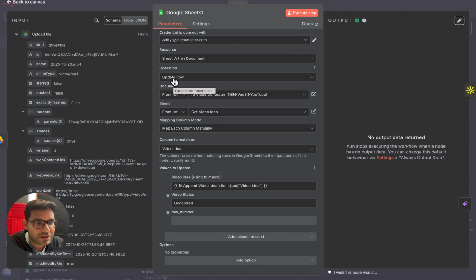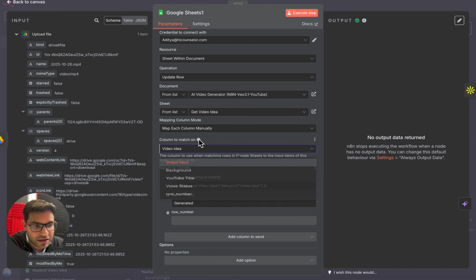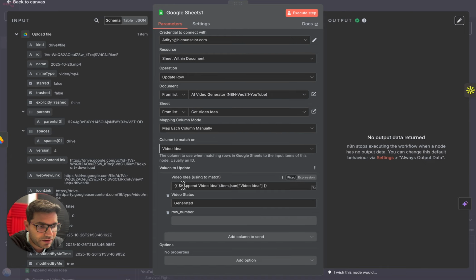Okay, so here once you select update row, you'll be able to see all the row names over here. So we are updating the row based on the video idea column, which is our very first column, and we are updating video status and we are selecting the option generated.